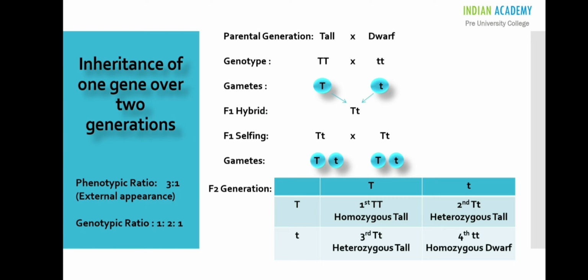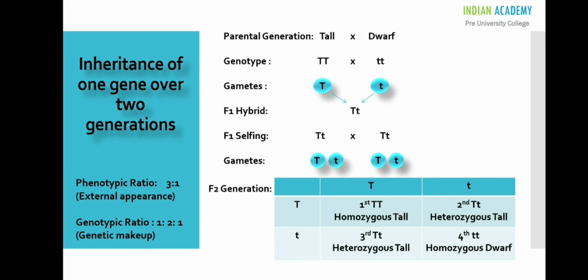Genotype ratio means the genetic makeup of the plant body. Genetic makeup, in the sense, the height of the plant body is represented by a gene and what is its condition. And this ratio is 1:2:1. 1 indicates the plant species is homozygous tall. 2 plant species are heterozygous tall, which has dissimilar alleles, and 1 species is homozygous dwarf. So the genotype ratio is 1:2:1.